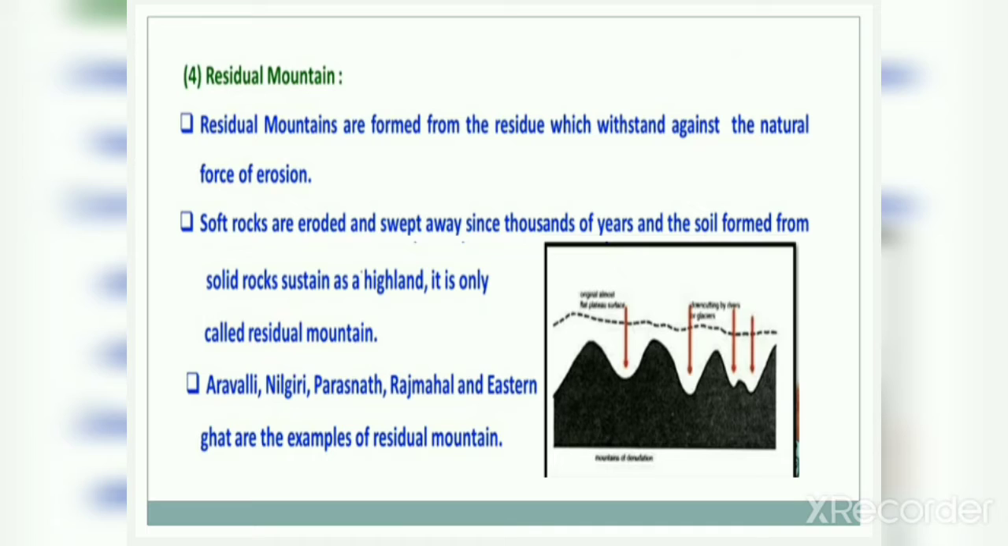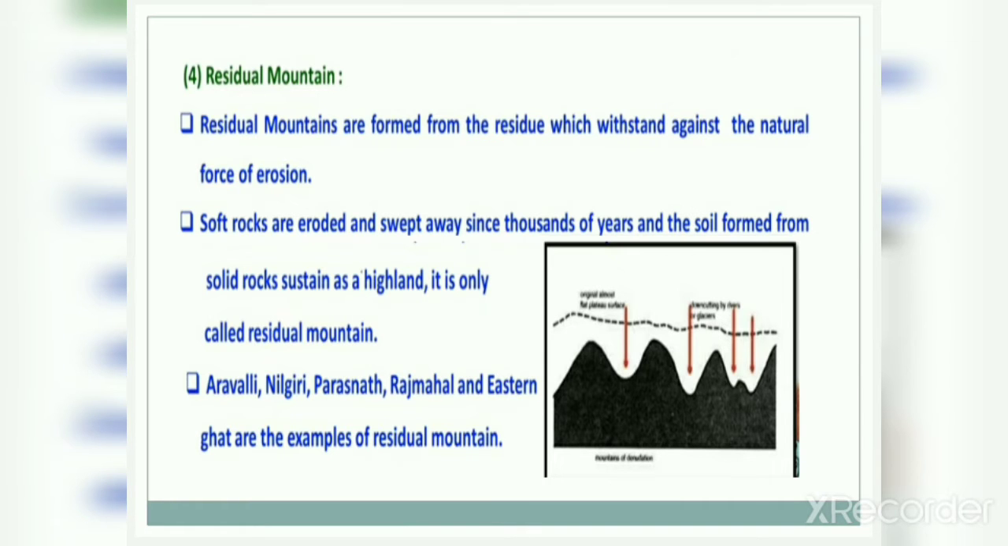Okay. For example, Aravali, Nilgiri, Parasnath, Rajmahal and Eastern Ghats are the examples of residual mountains. These are the best examples of residual mountains. Which are they? Aravali, Nilgiri, Parasnath, Rajmahal and Eastern Ghats. Okay.